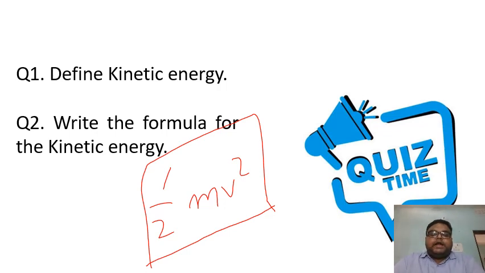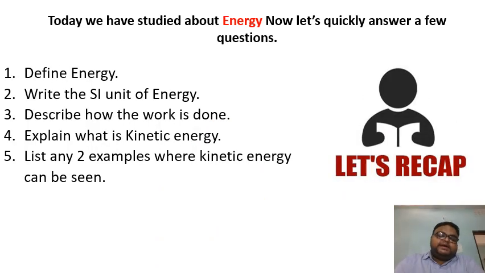Now we have completed today's class, so let's go for recapitulation. Students, in today's class, we have studied about energy. Let's quickly answer a few questions. What is energy, students? Yes, energy is the ability to do work. What is the SI unit of energy, students? Yes, the SI unit of energy is joule.